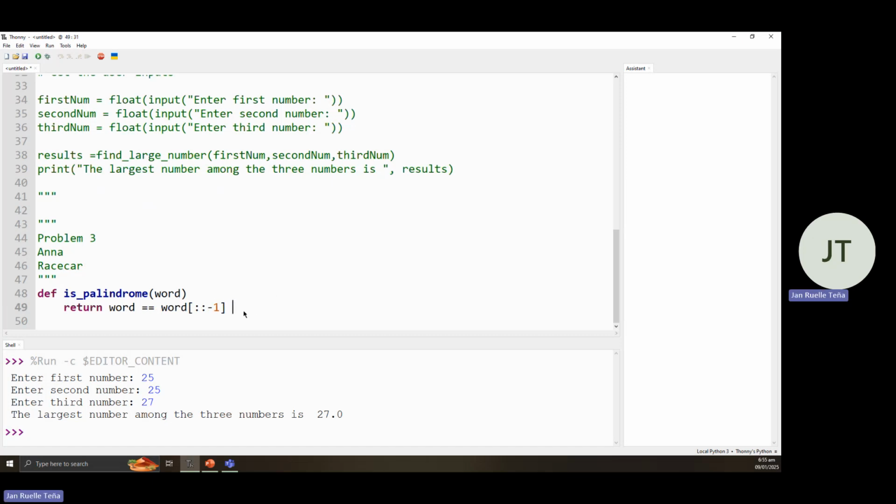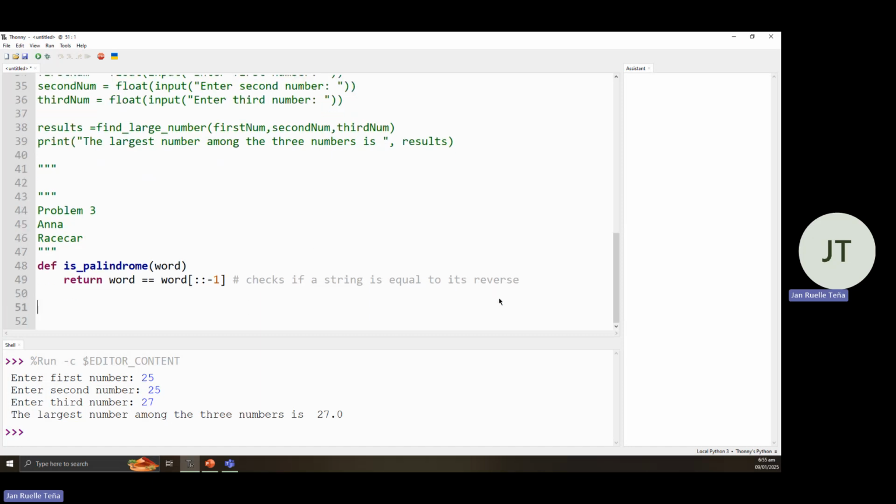So let's put a comment. It's reverse. Okay. Then afterwards, since we already defined our function, we have here the slicing method. Then we would need to get the user input.